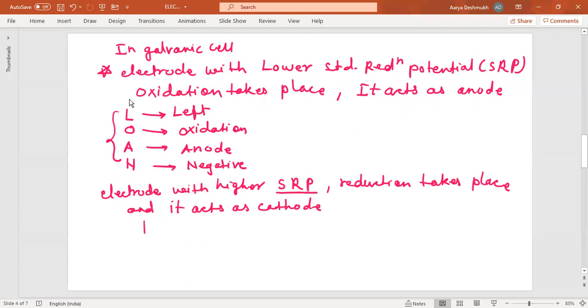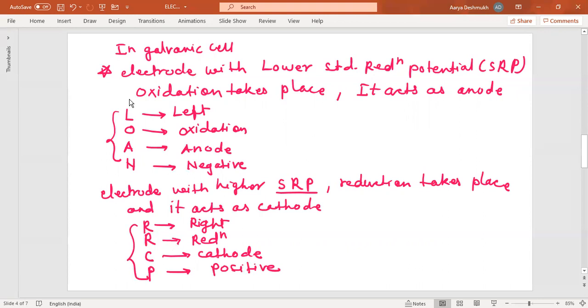For this you can write RRCP. The first R stands for the right-hand side, because the cathode is always on the right-hand side. The second R is for reduction, C means cathode, and P stands for positive. So remember these two things, LOAN and RRCP, so that you will be clear with this diagram.